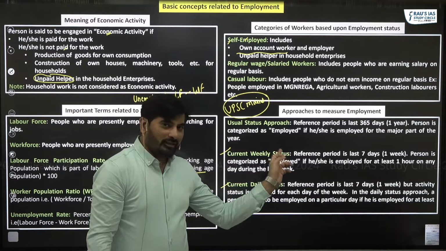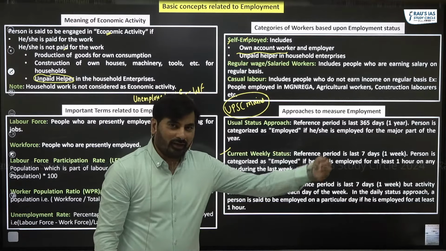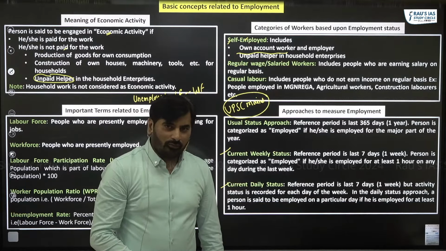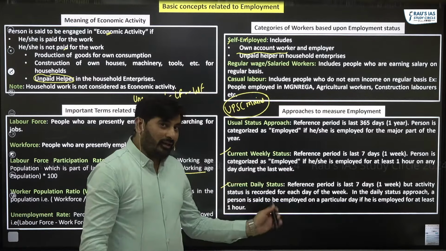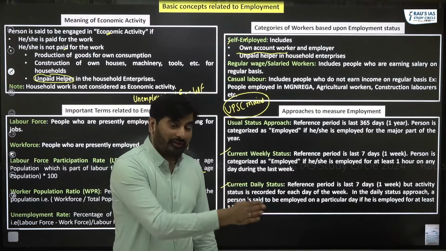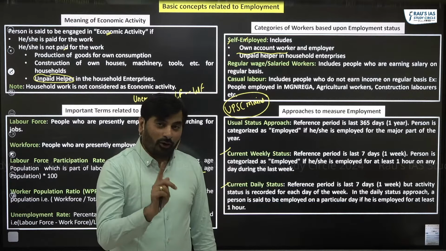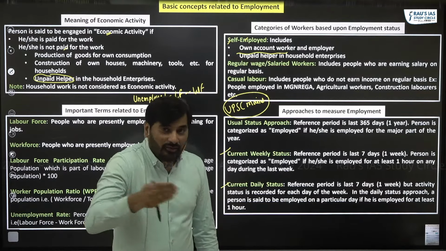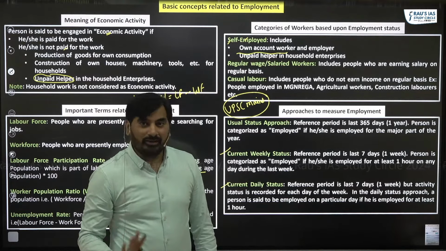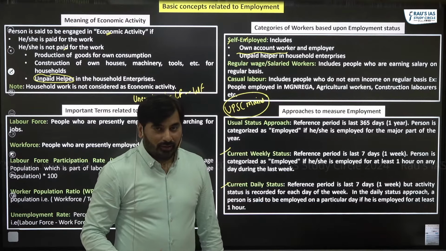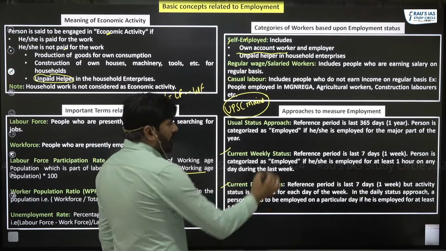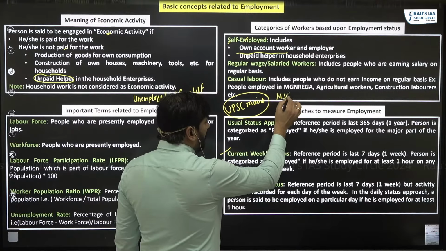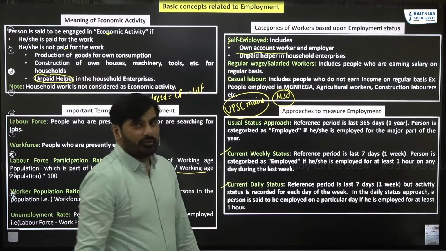In the previous case, the question is, in the last 7 days, did you find a job for at least 1 hour on any of those 7 days? But here the question is, did you find a job for at least 1 hour on each of the 7 days? That is the difference. So in India, we use all of these 3 approaches when NSO measures employment.